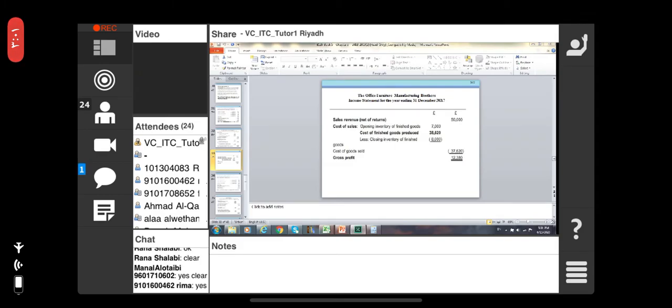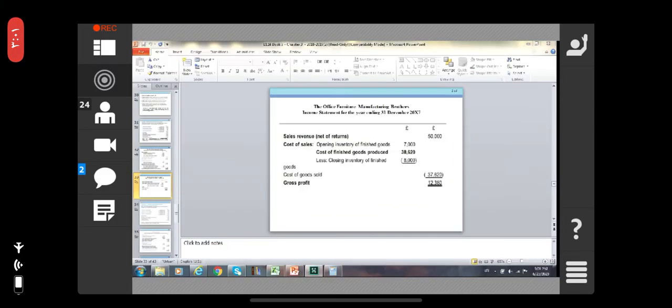Cost of goods sold for the trading account: how do we calculate the cost of goods sold or cost of sales for a trading business? Tell me please.